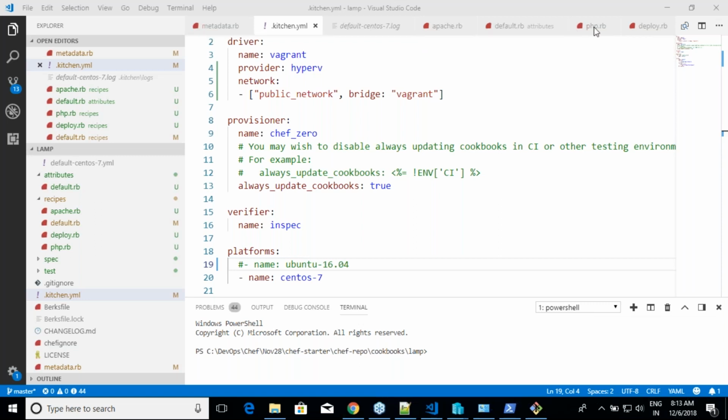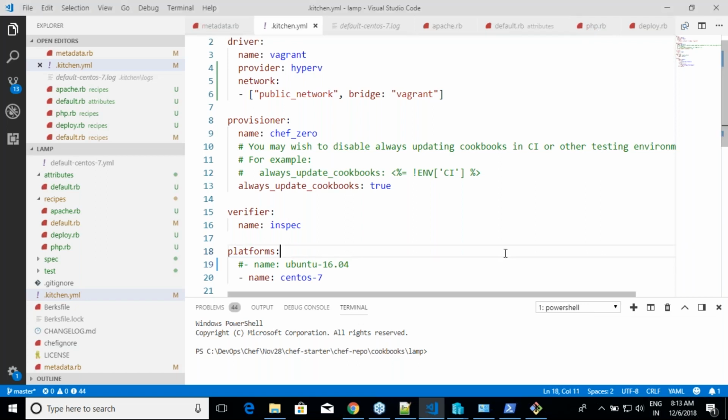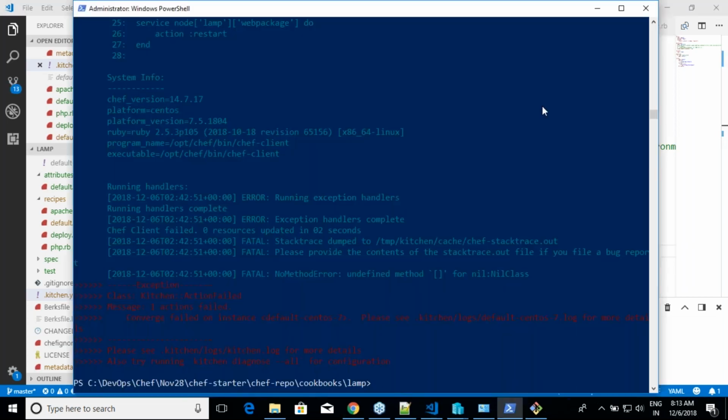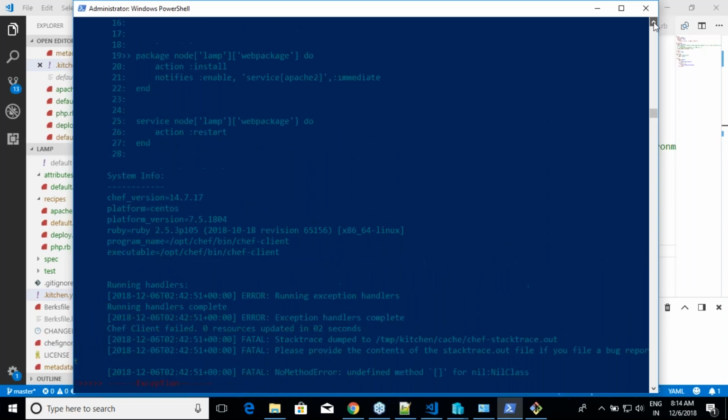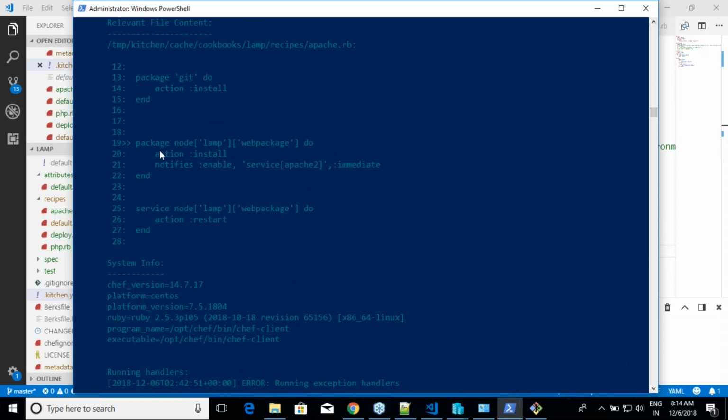Okay then. So let us see what is happening. So it has failed. Wonderful. What it says is there is an undefined method for some class, and it gives us an error saying that this is something which is failing. Okay. Yeah. So we have a failure. Our cookbook, which is supposed to work on Red Hat and Ubuntu, is seeing some strange failure. So let us start our next class from this point and see what this failure is and how to fix it.